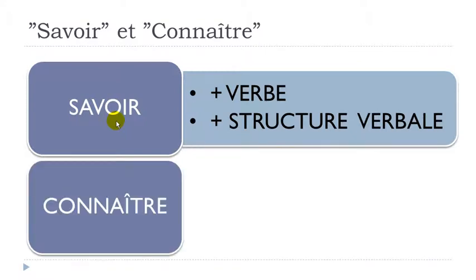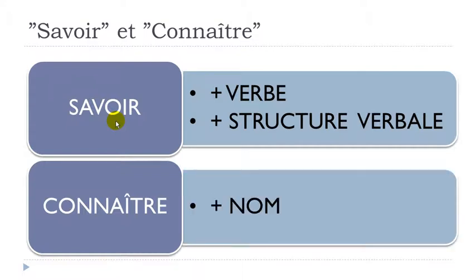But connaître, same meaning as I said, to know, you will use only if you want to put a name or a noun after connaître. So that's the main difference of use between savoir and connaître.